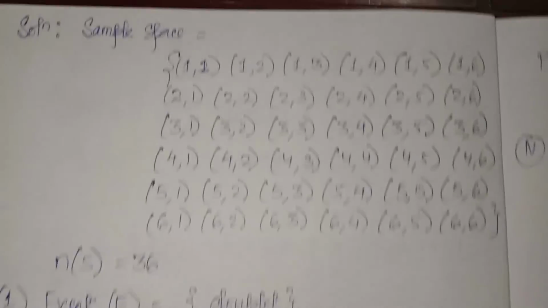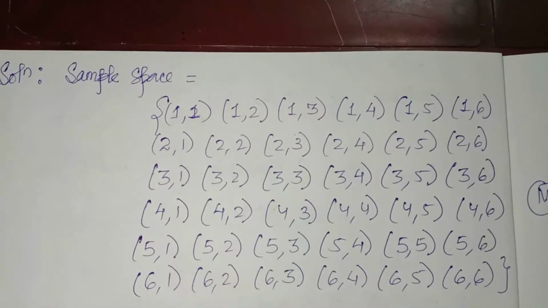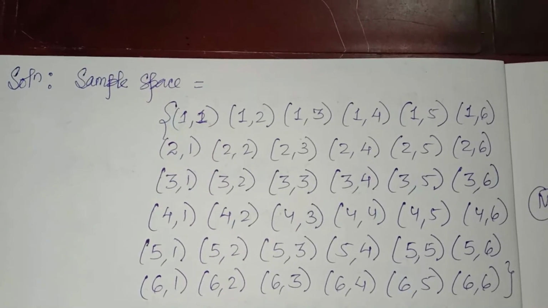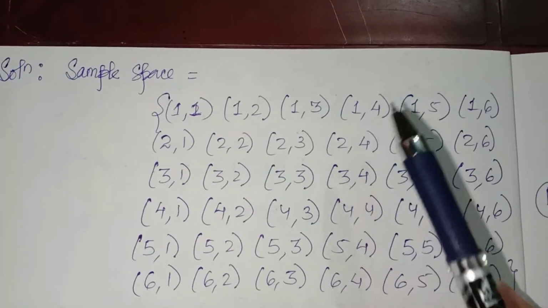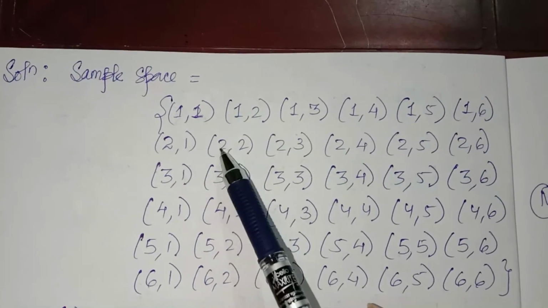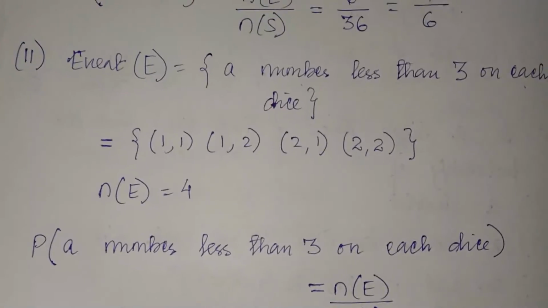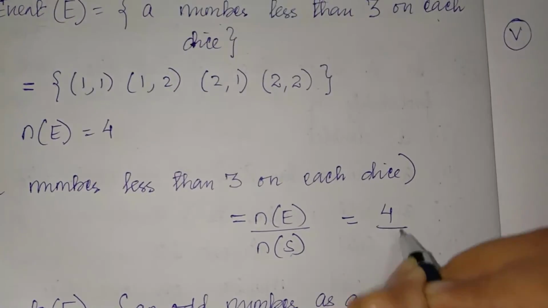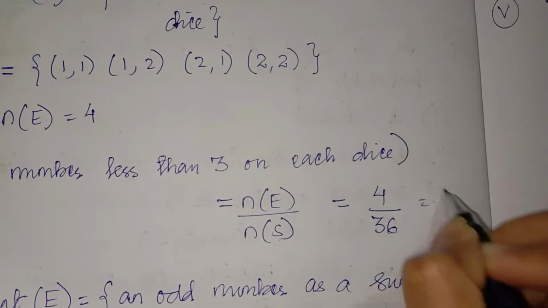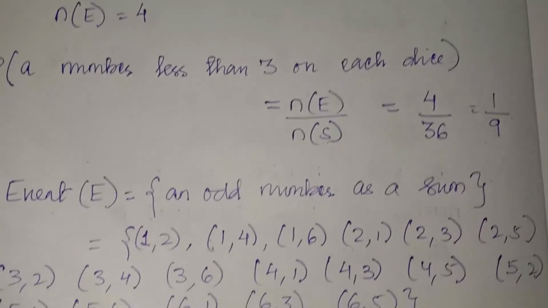So both numbers must be less than 3. Okay, 1 1, 1 2, 2 1, 2 2. So there are 4 total. 4 divided by 36. 4 1s are 4, 4 9s are 36.